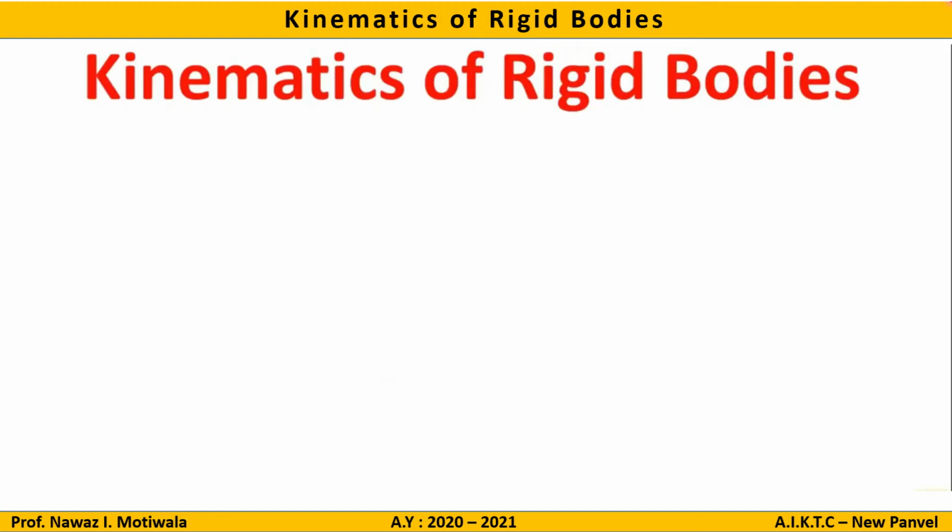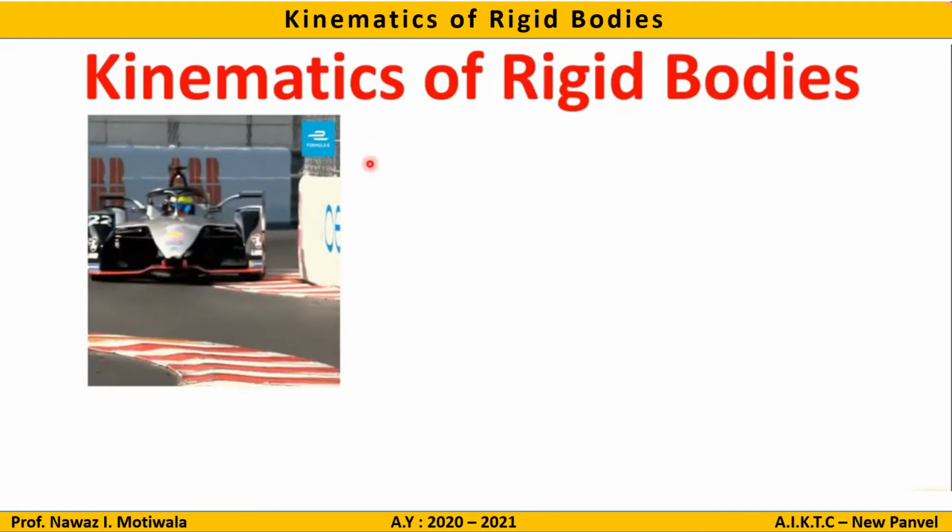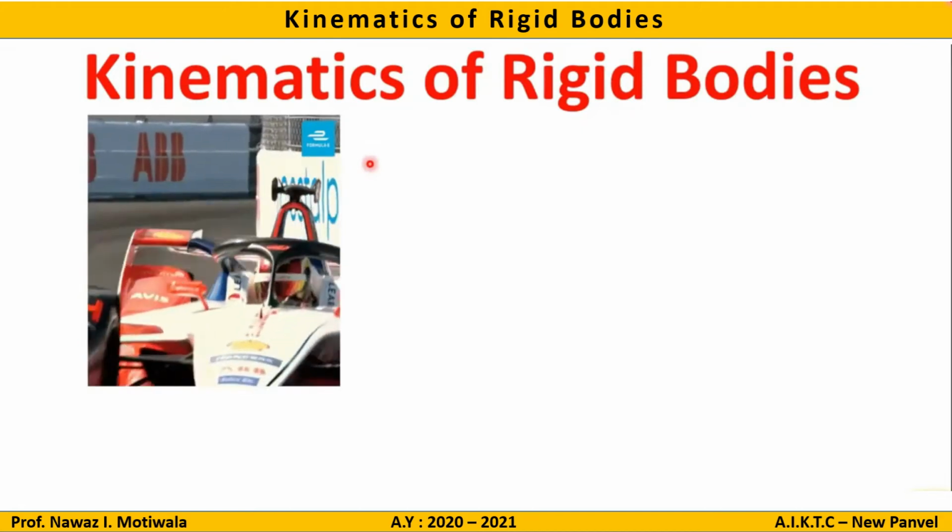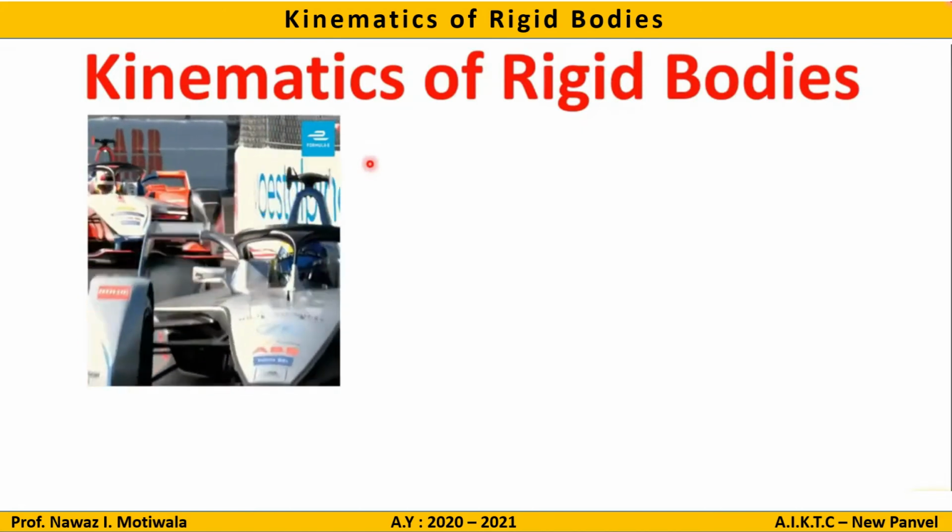Let's begin. The topic kinematics of rigid bodies itself contains two important words. The first word is this, kinematics. What do you mean by kinematics? Kinematics means analysis of a body or a particle without consideration of forces acting on it. Let us see it with an example. So again I have taken the same example wherein there is a car which is moving with some velocity and acceleration.